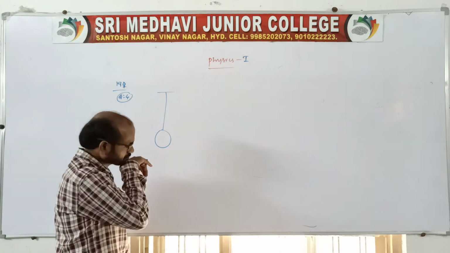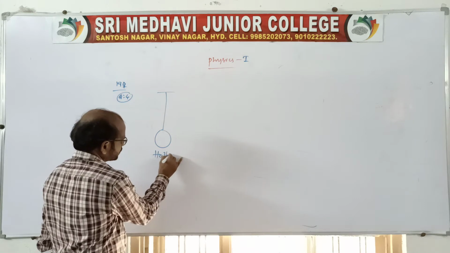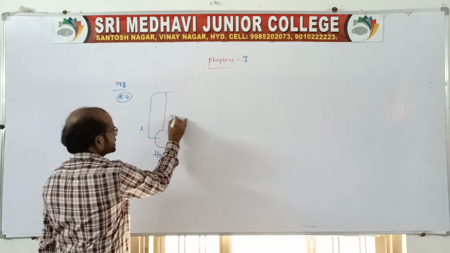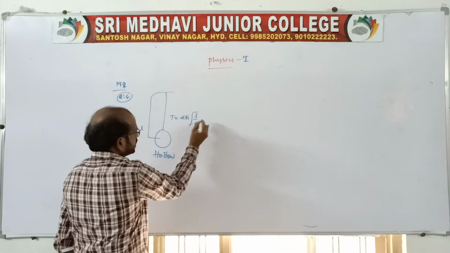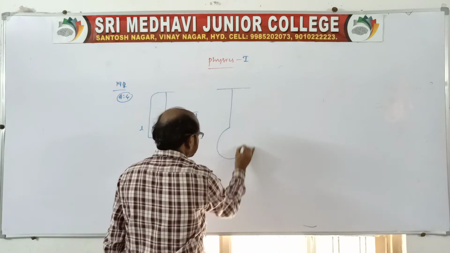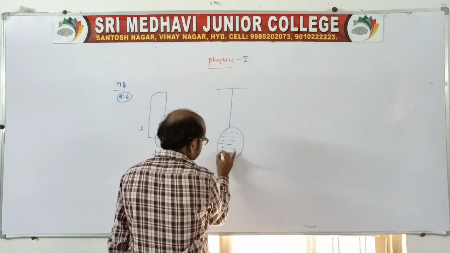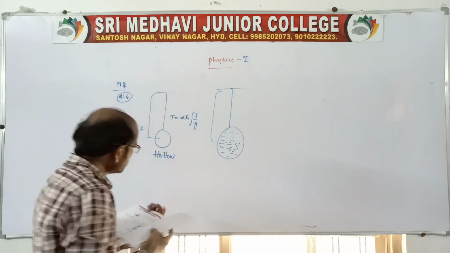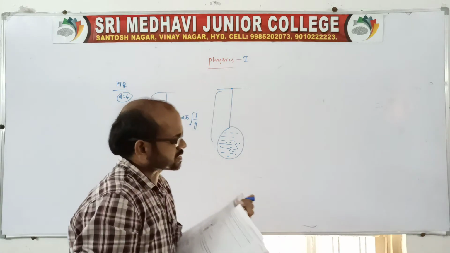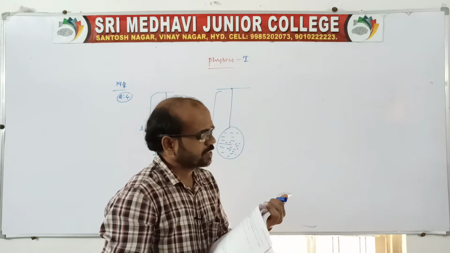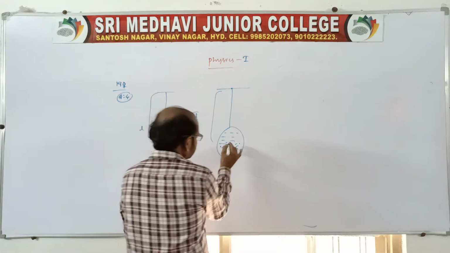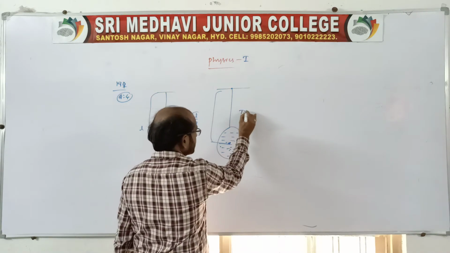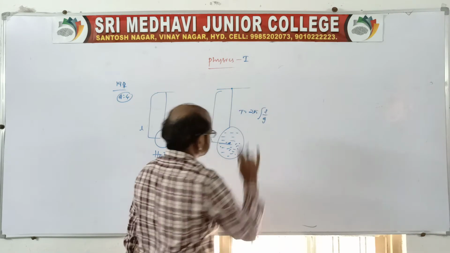Here, you take a hollow sphere first. The length of the pendulum will be to the center, L. Of course, time period will be T is equal to 2 pi into root over L by g. Now this hollow sphere is completely filled with water. When water is filled, you remember there will be a center of mass. Initially the center of mass is at the center. So the length we can take till the center, then time period is equal to 2 pi into root over L by g, of course.